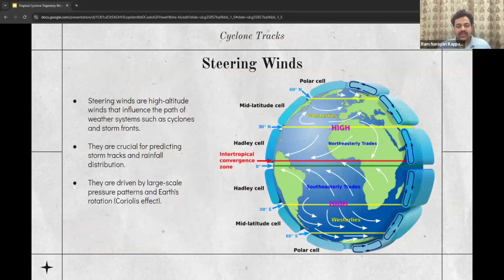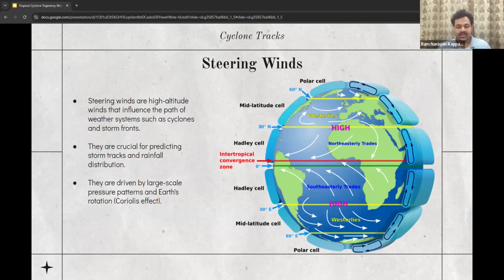In order to understand how cyclones move the way they move, we need to first understand a few terms. The first one is steering winds, which are high altitude winds, usually found in the mid to upper troposphere, that play a key role in guiding the movement of large scale weather systems like tropical cyclones and low pressure areas.